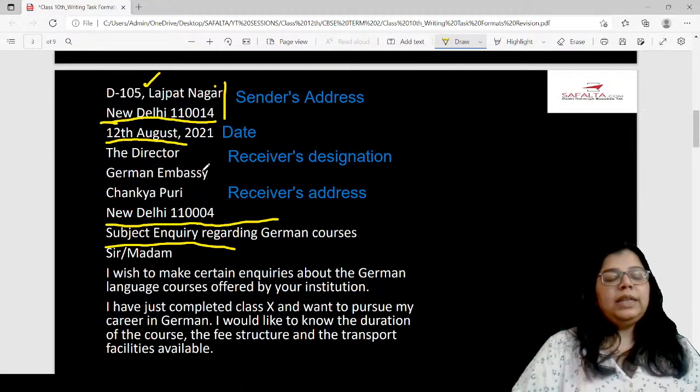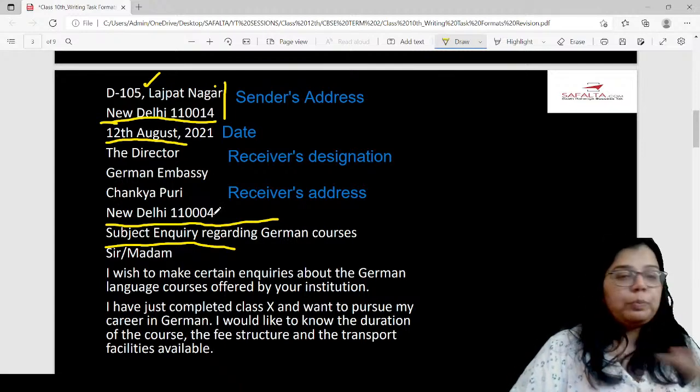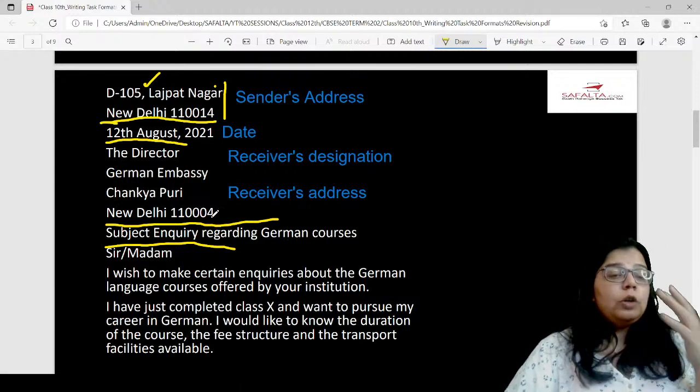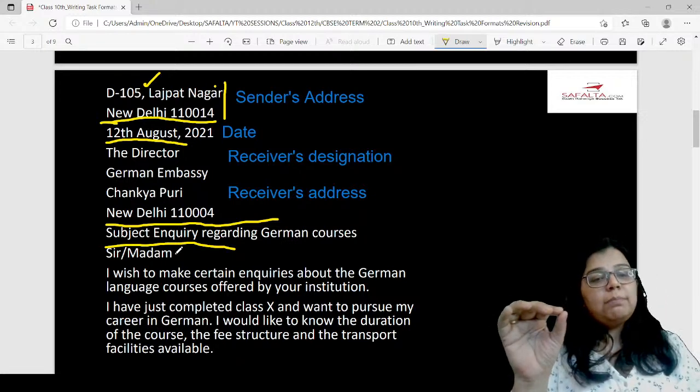And then even after writing the receiver's designation or the receiver's address, I have not put any comma. I have not put any comma even after sir and ma'am. So please remember this. Otherwise, you'll end up losing some marks.